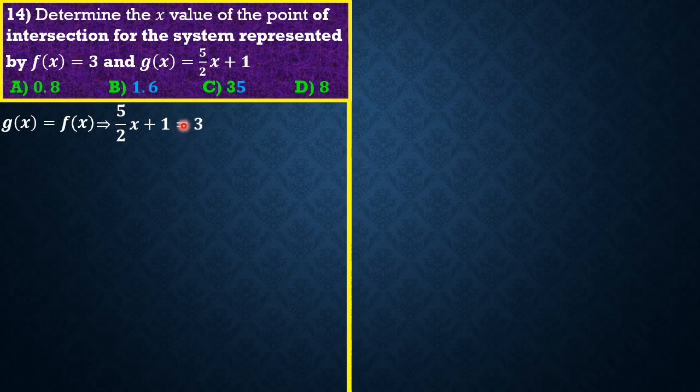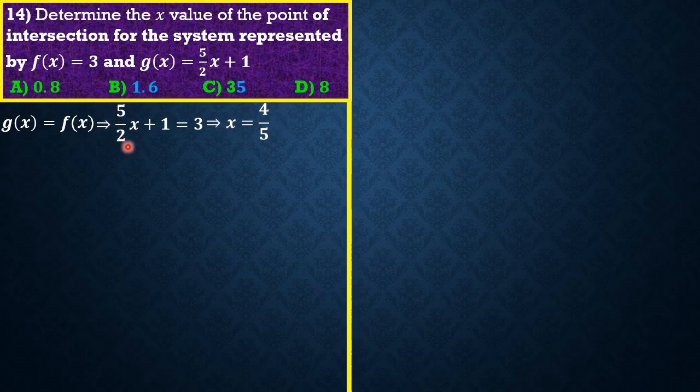If we simplify, we are simply going to have our x be 4 over 5. There's no need to beat about the bush, because if you take 1 this way, we're going to have 3 minus 1, which is 2. Cross multiplying both sides, we have 5x equal to 4. Dividing that, we have x equal to 4 over 5.